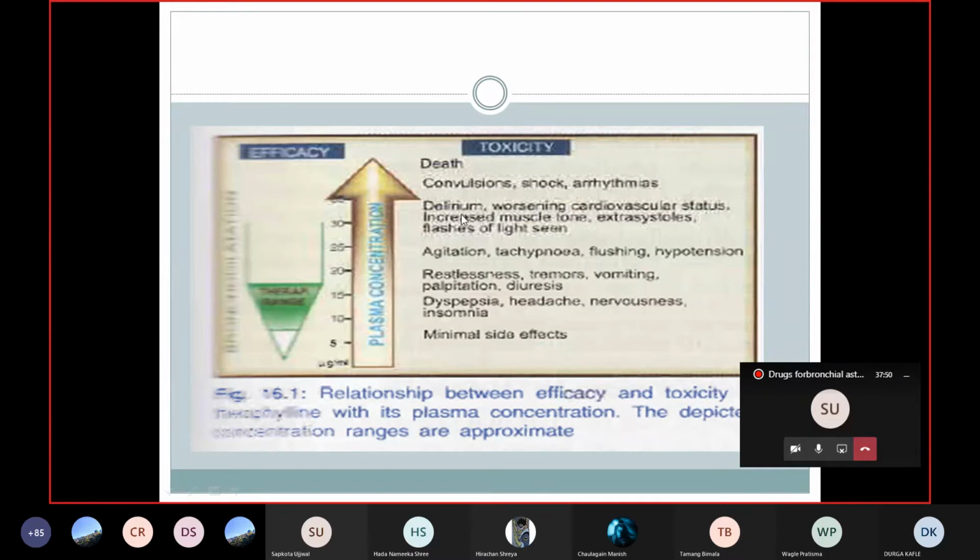And if you further increase the dose, then there is a combination of the CVS effect and CNS effect. Okay, delirium, worsening of cardiovascular status, increased muscle tone, extrasystole, and flashes of light. And if you further increase the dose beyond 50 microgram per ml, then convulsion, shock, arrhythmia, and finally there is death of the patient also. Because of this reason, it has a very narrow safety margin. That's why these drugs are not used frequently, although it is a very effective drug.